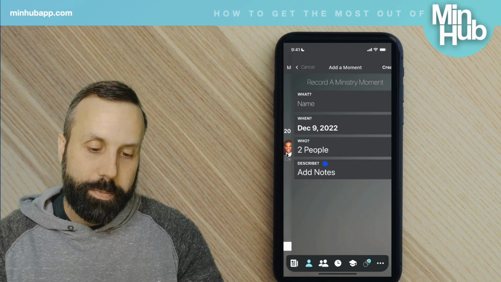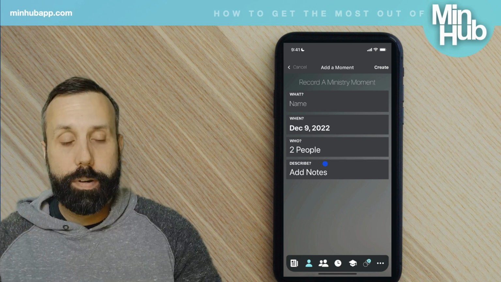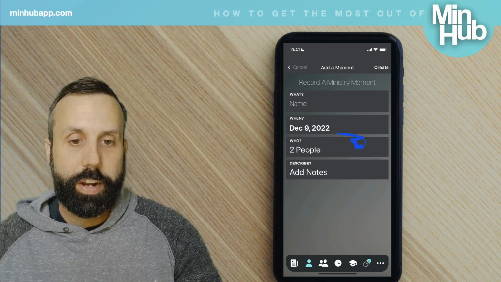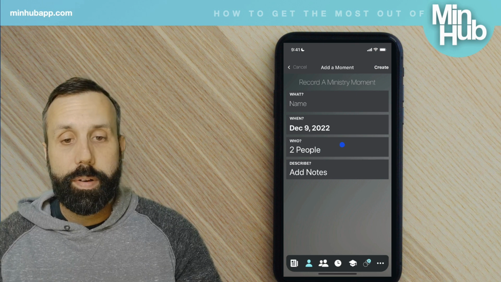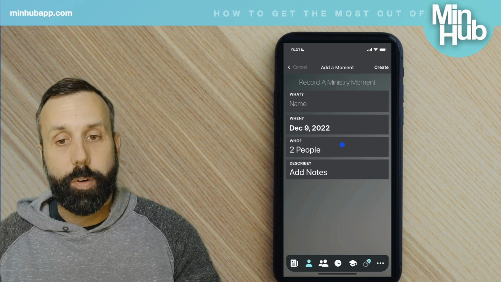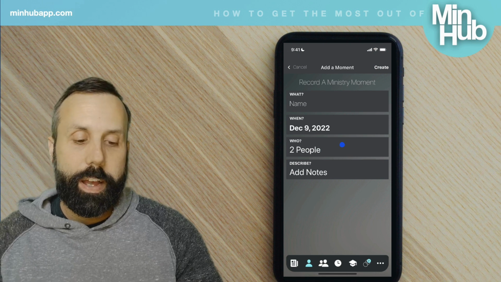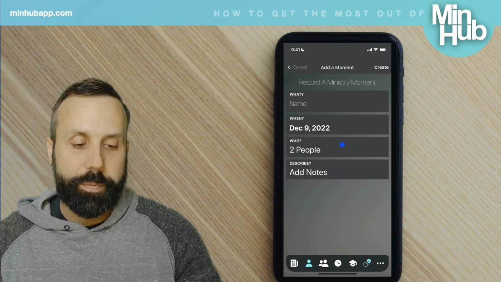And then if I hit the plus button while I'm on a person's profile, you can see here that it actually puts two people automatically in. I could jump in there and add more people if, let's say that I wanted to record a ministry moment and there were more people there or part of that, I can add those as well.